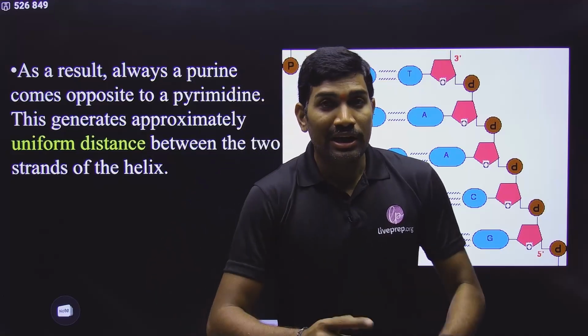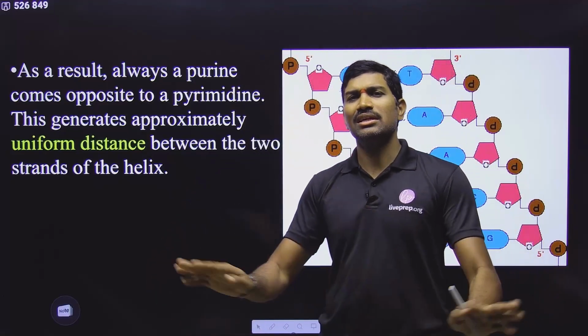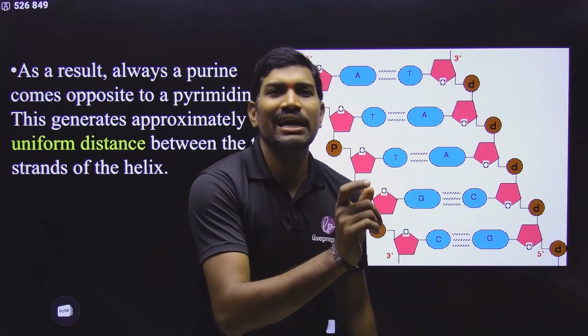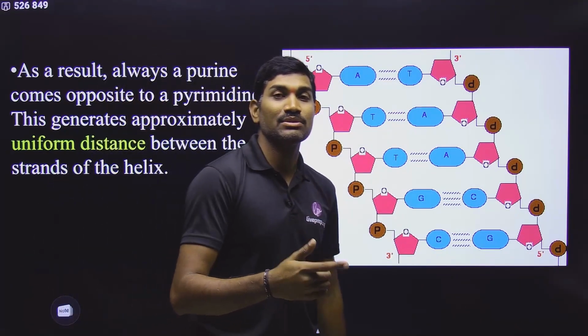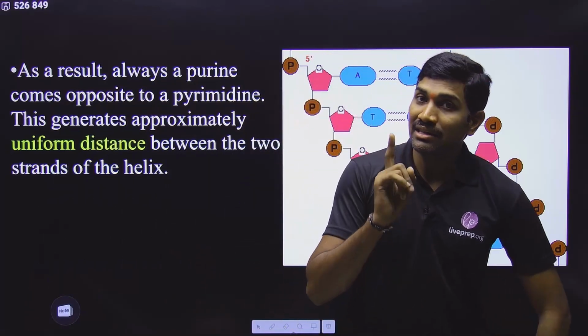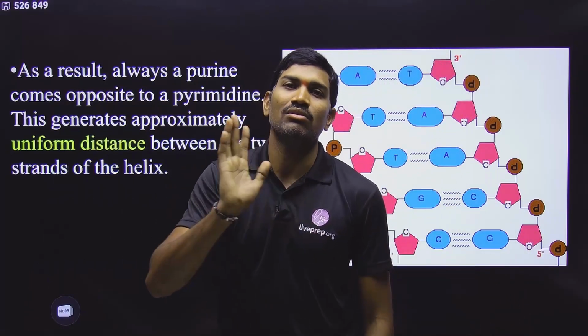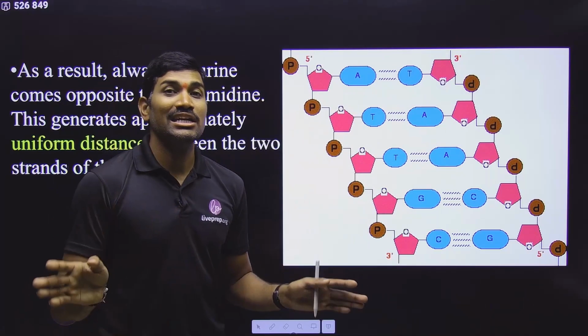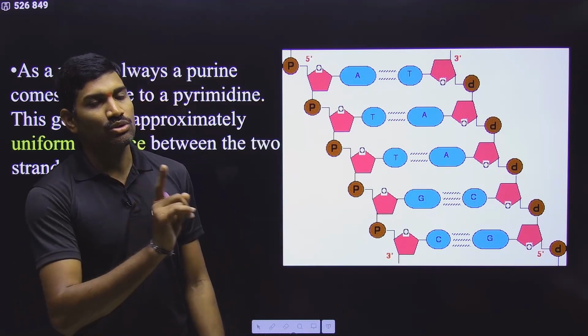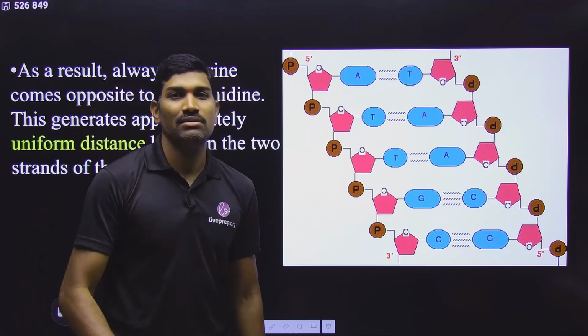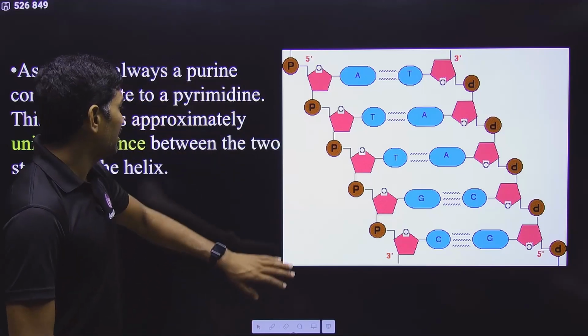Now, another point: suppose they have not mentioned anything. The question is, the 2 strands of DNA are, and one option is parallel, the other is anti-parallel. Then what will you do? In that case, go for anti-parallel only, because if they are not mentioning anything, the default condition is with respect to polarity. Clear? Read the sentences, don't make any mistakes.